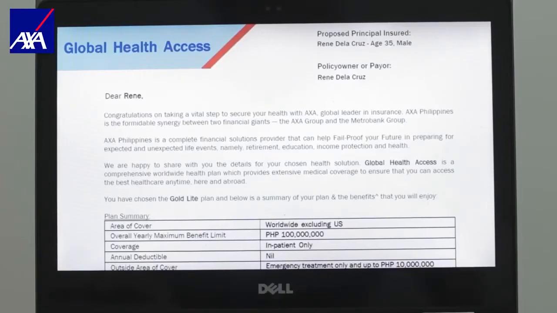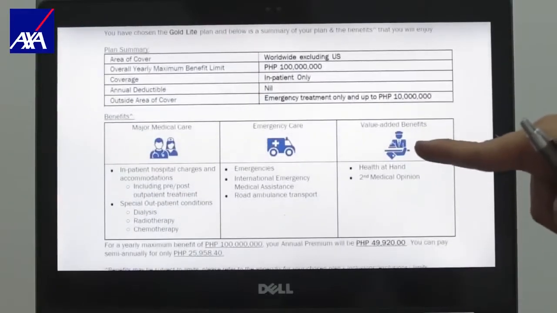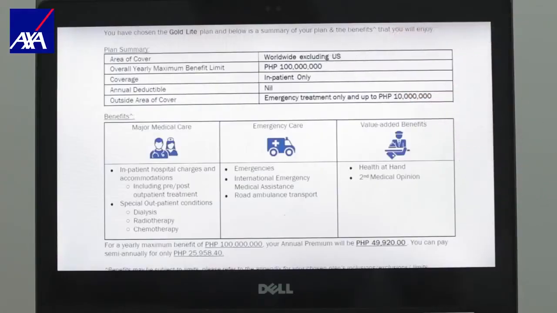I want to show you Global Health Access. Global Health Access is a comprehensive worldwide health insurance plan that lets you choose your own doctor, your own hospital, anywhere in the world. Take a look at this. It is a coverage of 100 million pesos every year, not lifetime. Every year, 100 million pesos. And you get to choose between either a worldwide coverage, worldwide anywhere, or worldwide except US.